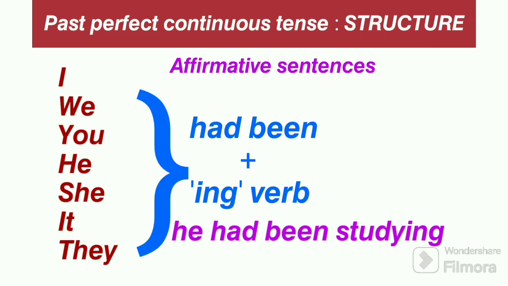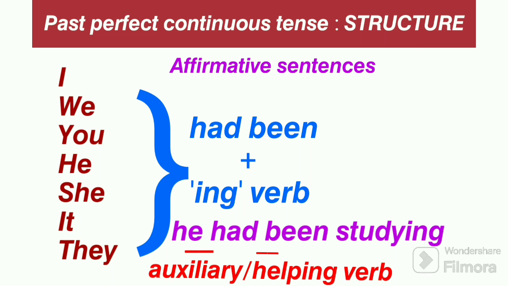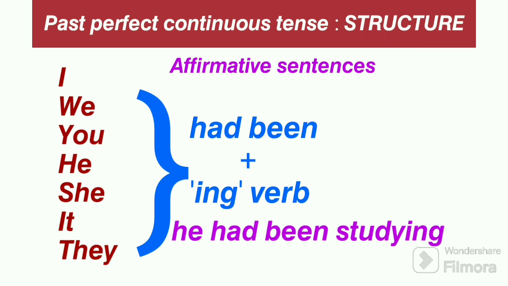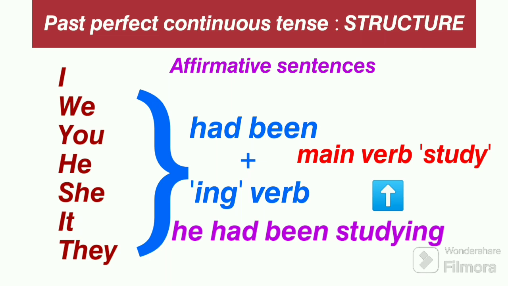Now let us look into the structures of different types of sentences in past perfect continuous tense. First, affirmative sentences. The structure is actually very simple. For any one of these subjects, you have to write first had been, then the ing form of the main verb. Here both had and been are auxiliary or helping verbs, where been is the past participle form of be verb. For example, if we say he had been studying, then studying is the main verb, which is the ing form of the verb study.